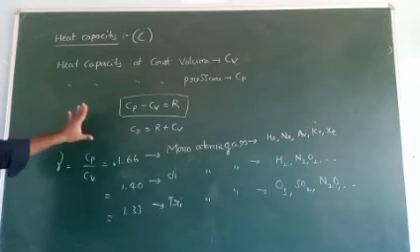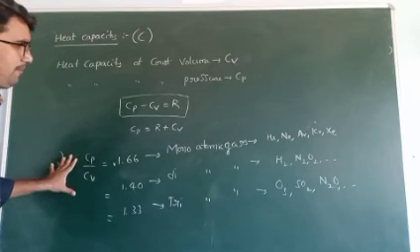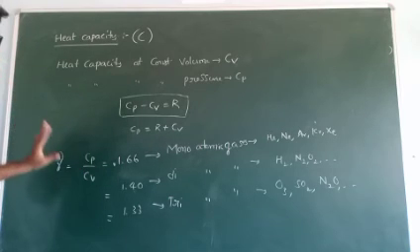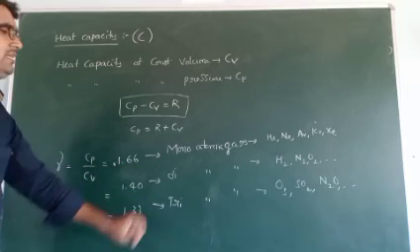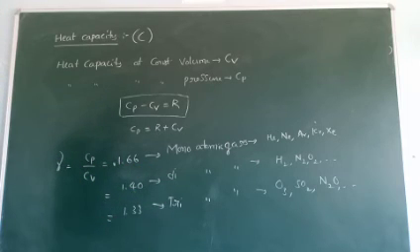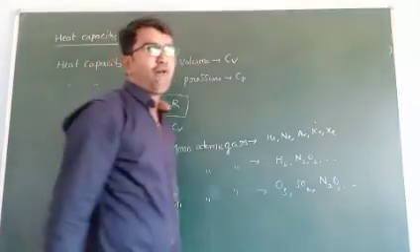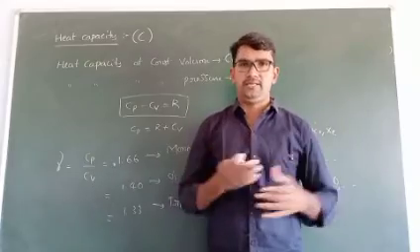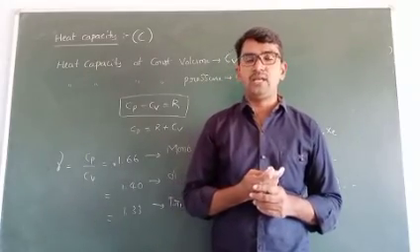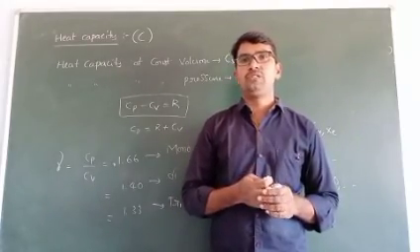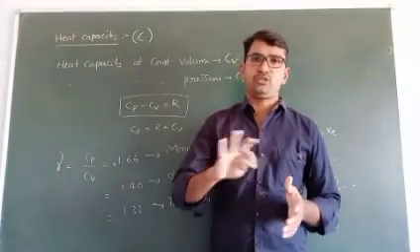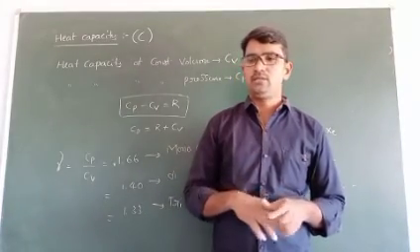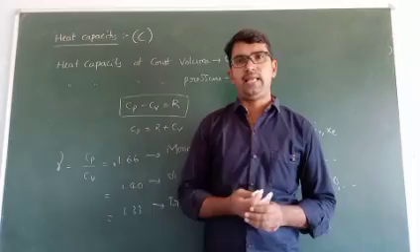Just by using the heat capacity ratio, we can easily tell what type of gas is given. Okay, the total states of matter lesson is completed. Only MCQs remain. For nearly 4 to 5 days we will solve MCQ problems from this lesson in Singh's book. Thank you very much.